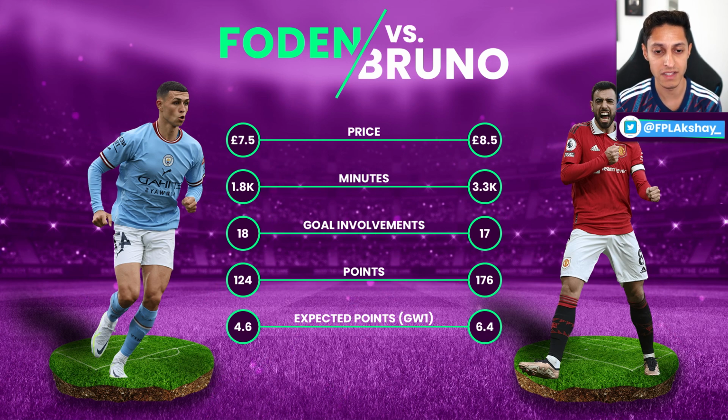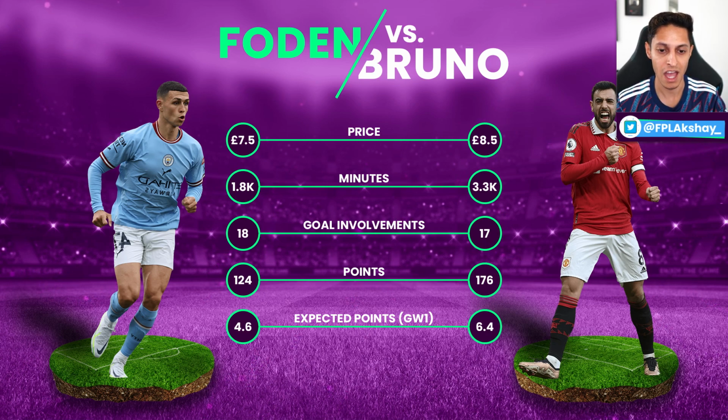So we'll begin with price. Foden is 7.5 mil and Bruno is 8.5 mil. At the start of the season, saving that 1 mil is vital. But the thing that really impressed me was his minutes. He played 56% less minutes than Bruno last season. So he played 1,800 minutes and Bruno played